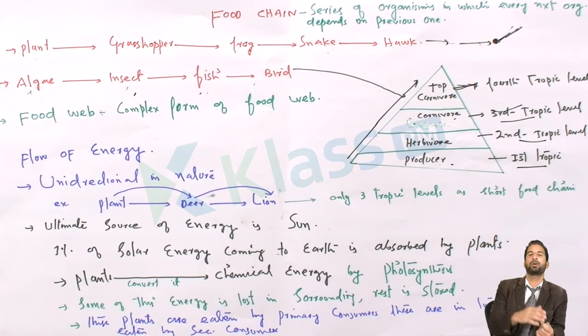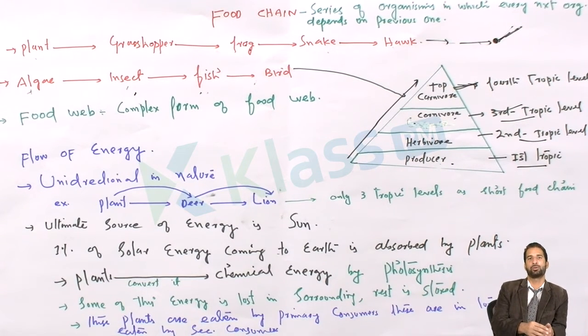The next important point, which I explained in the previous video also, is that the flow of energy is always unidirectional. It cannot be bidirectional. The flow of energy starts from the autotrophs and is transferred from the low trophic level to the high trophic level, ultimately reaching the top consumer.